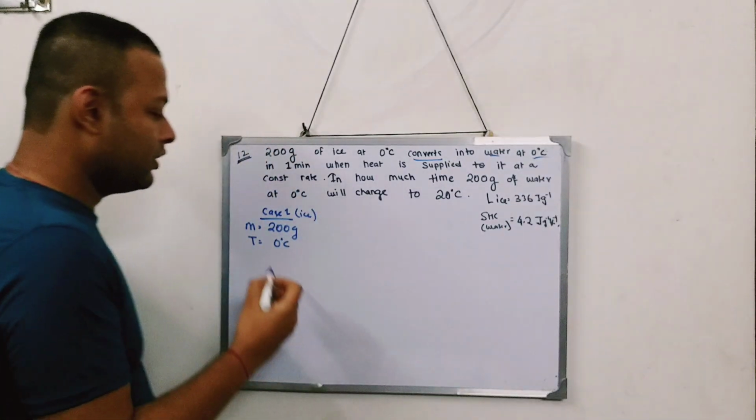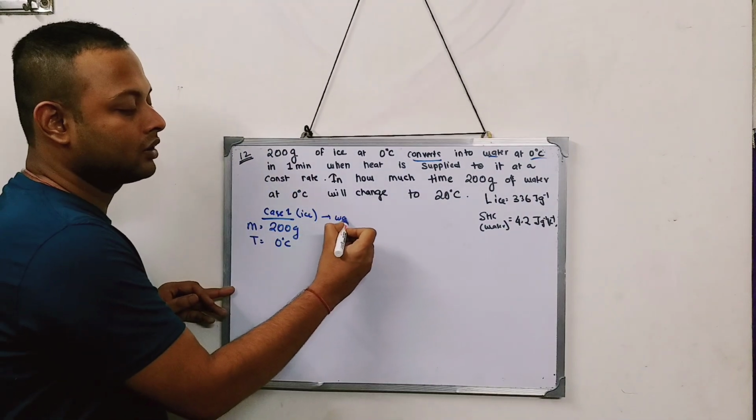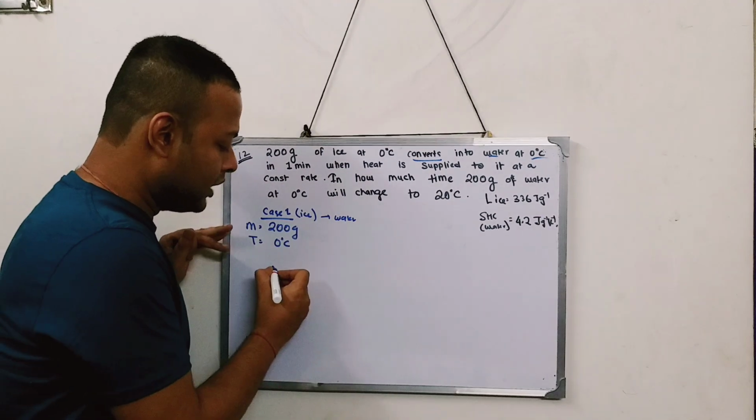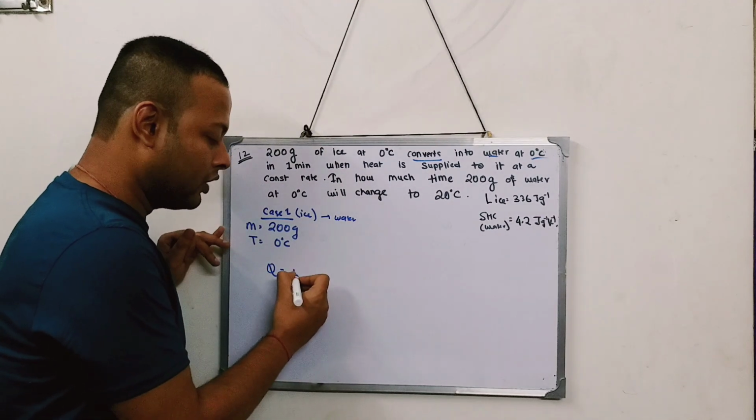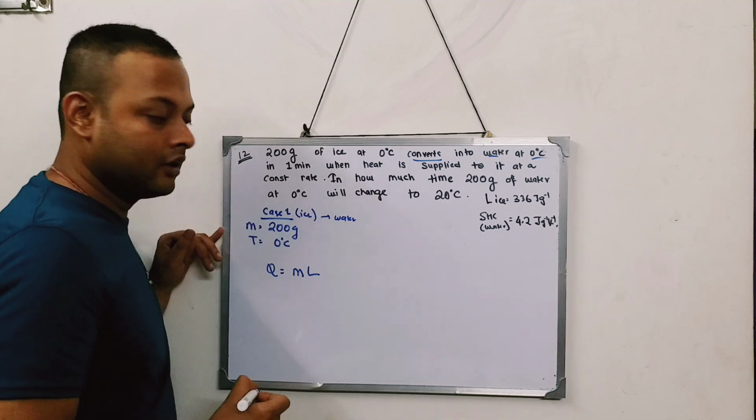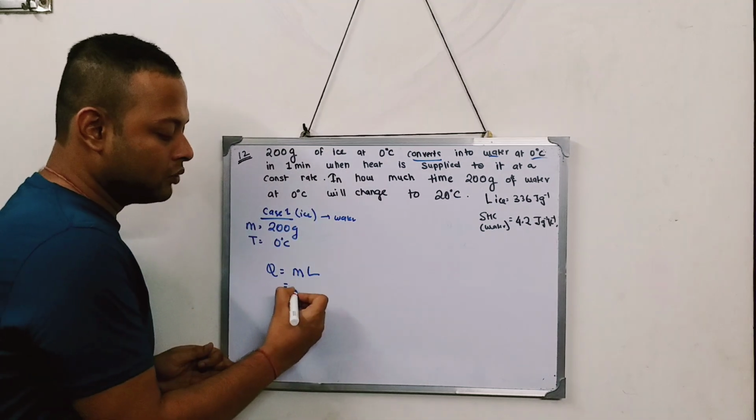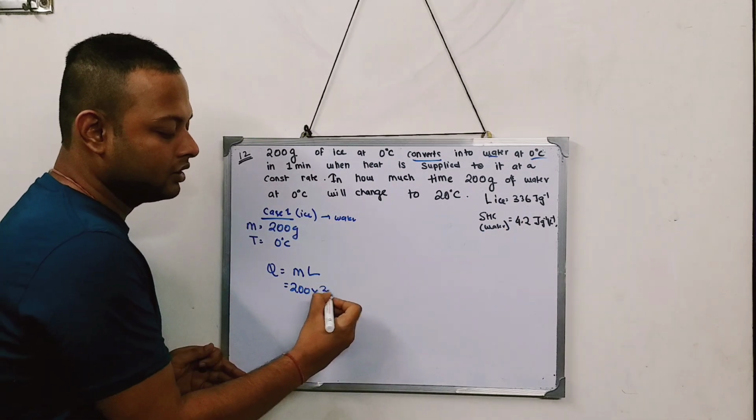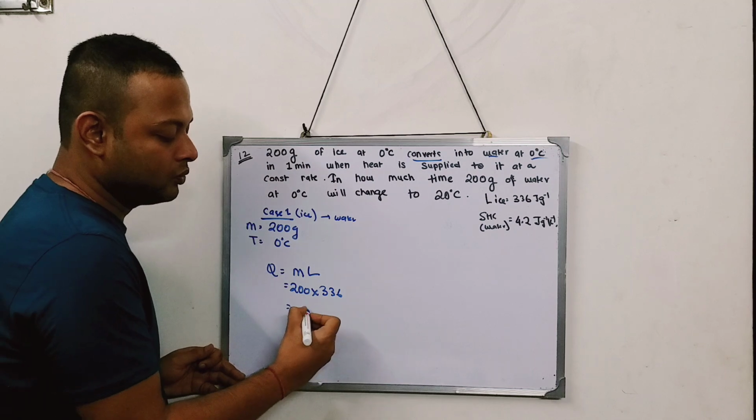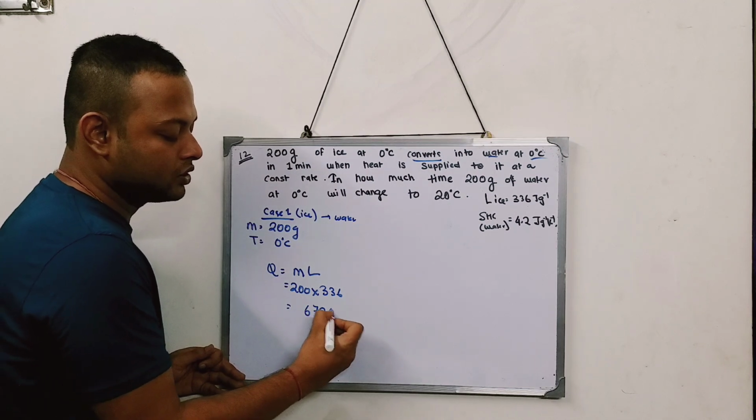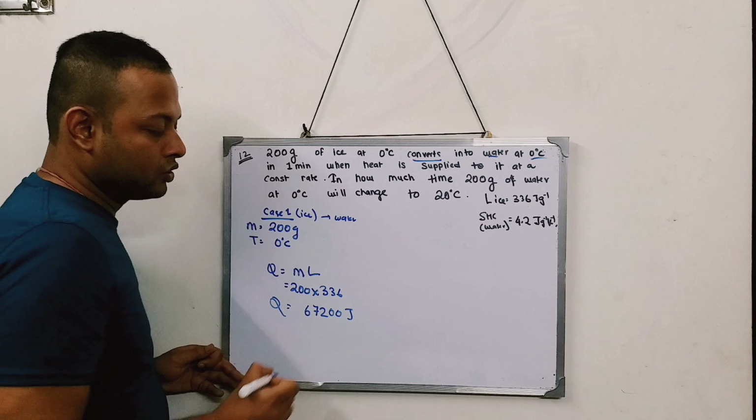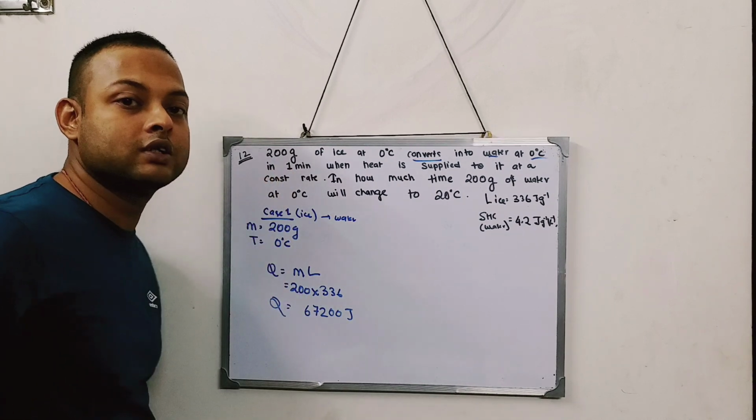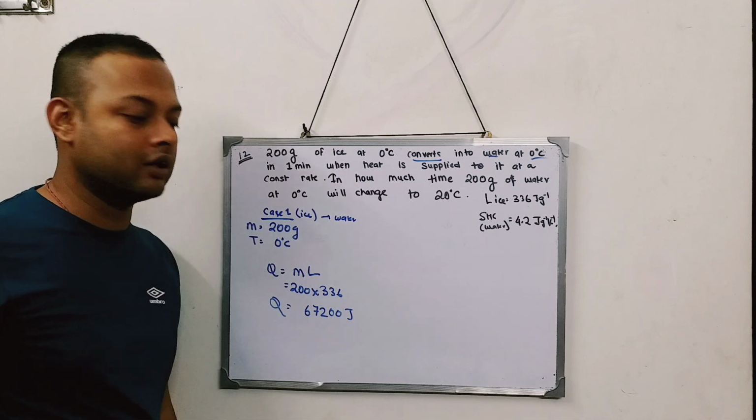So if I have to convert this ice into water, tell me what formula should I use? Change of state. So the amount of heat that will be supplied will be M into L. Clear? M into L. So mass is how much given? 200. And latent heat in the question book is given as 336. When you multiply it, you will get 67200 joule. So the total amount of heat that needs to be supplied to 200 gram of ice to change it from 0 degree centigrade ice to 0 degree centigrade water is